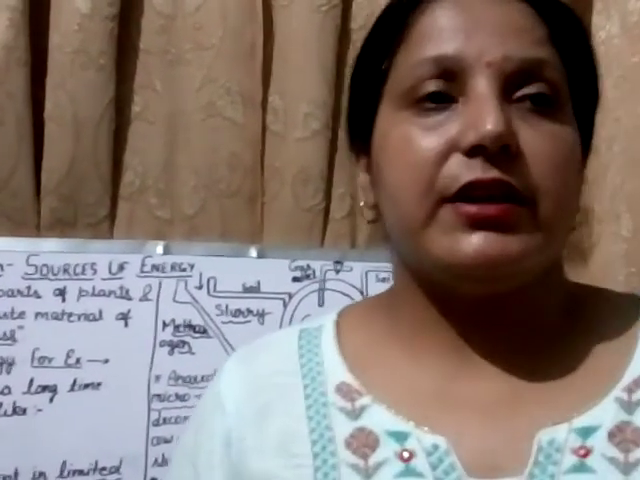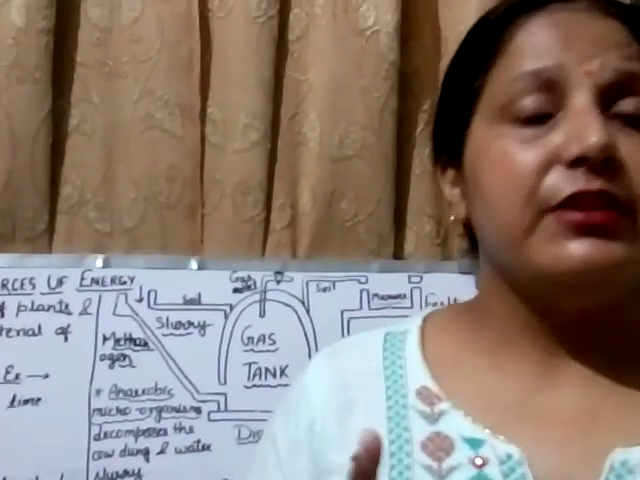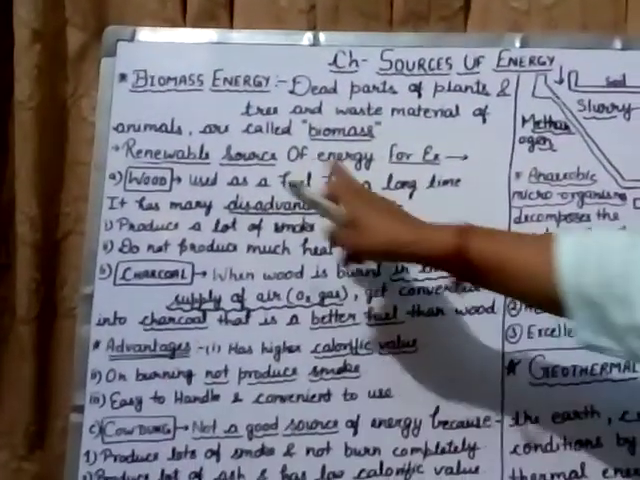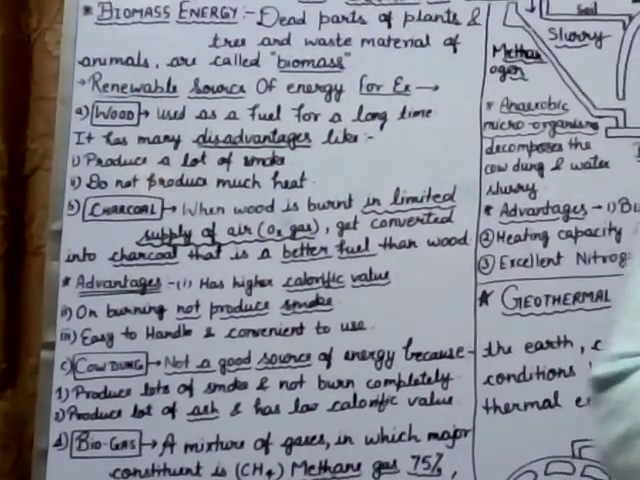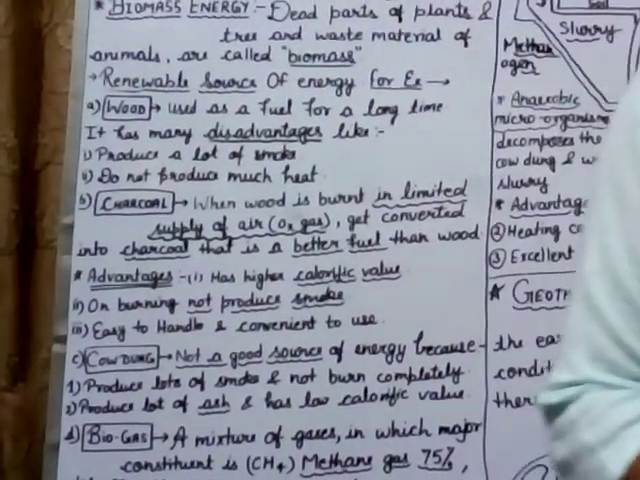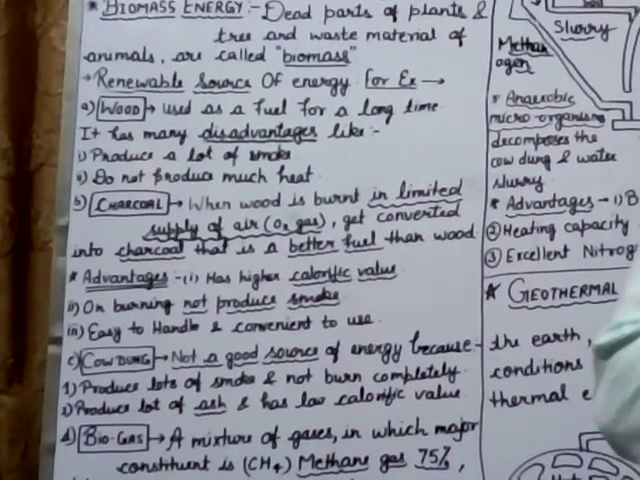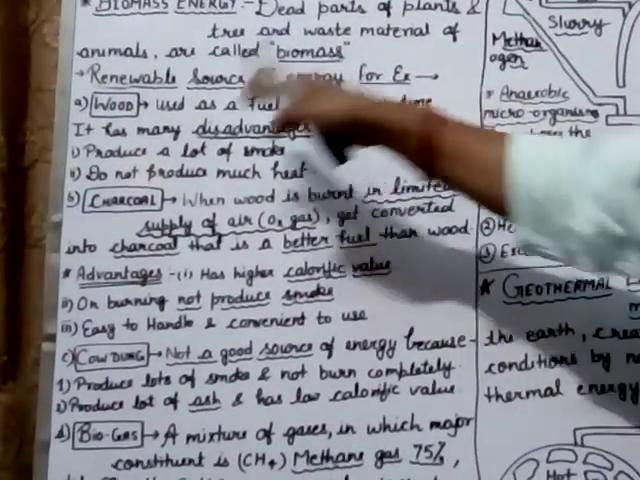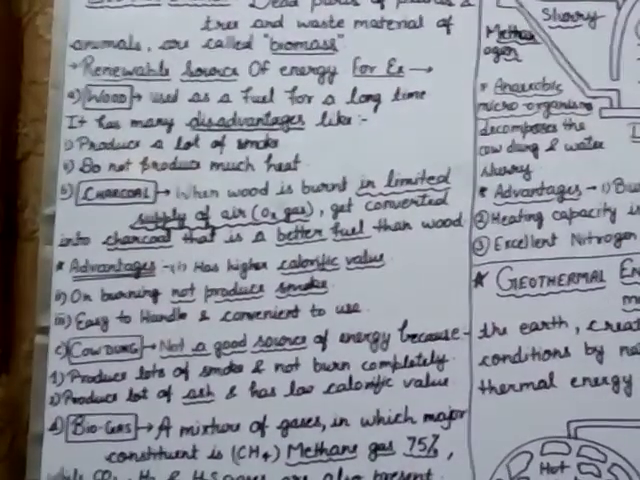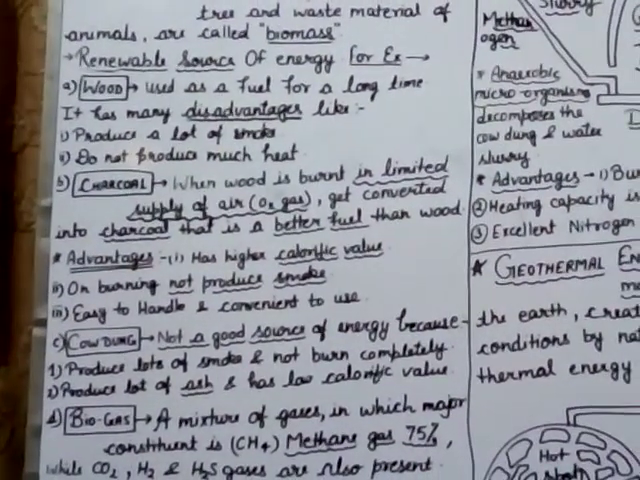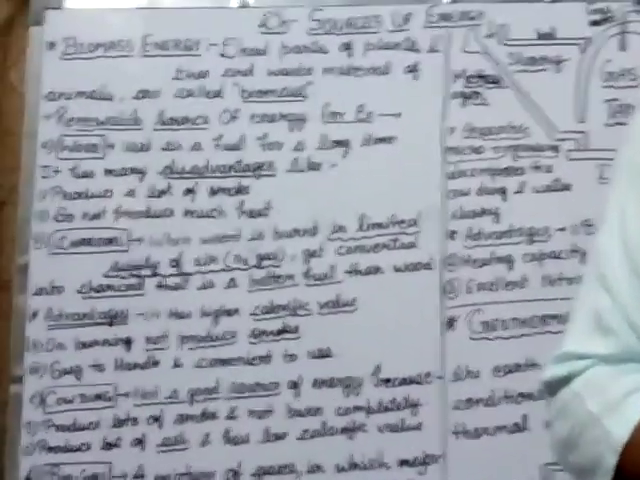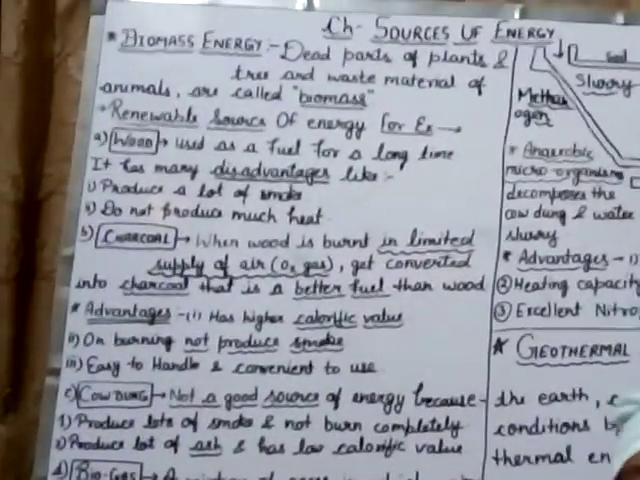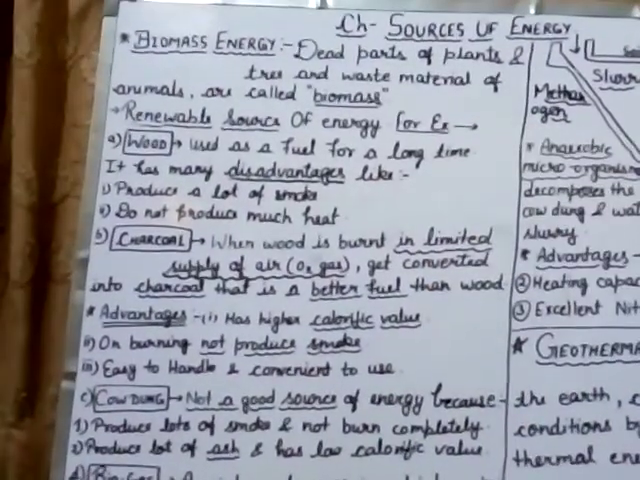Now, what are the examples of biomass energy? They are wood, charcoal and cow dung. We read them one by one. First one, wood. As you know, wood is a biomass energy source, and we have used it as a fuel for a long time. You know in villages till now, in some houses wood is used as a fuel, or we can say source of energy, but it has many disadvantages.